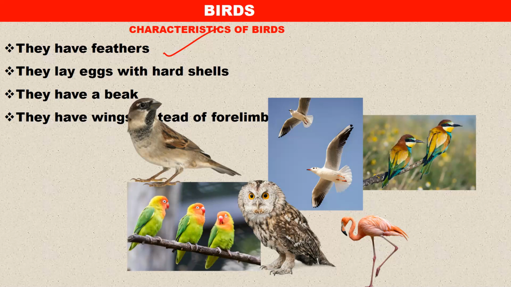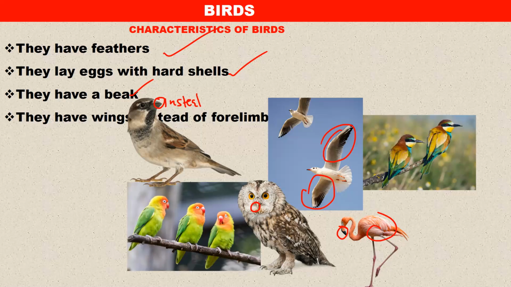They have eggs with hard shells. So they lay eggs with hard shells. Then they have a beak, which is just the mouth of the bird. This is what we call the beak. Then they have wings instead of four limbs. All the birds have wings. So these are the major features that enable us to classify birds as birds.